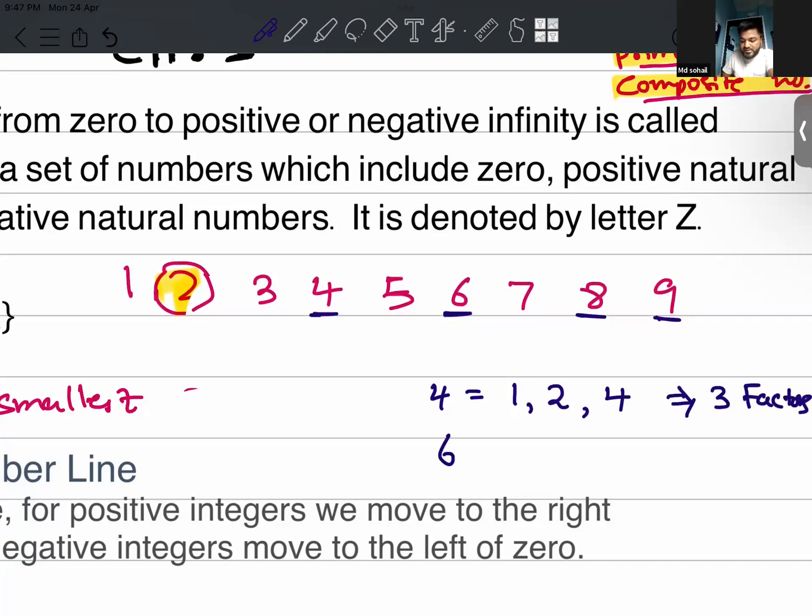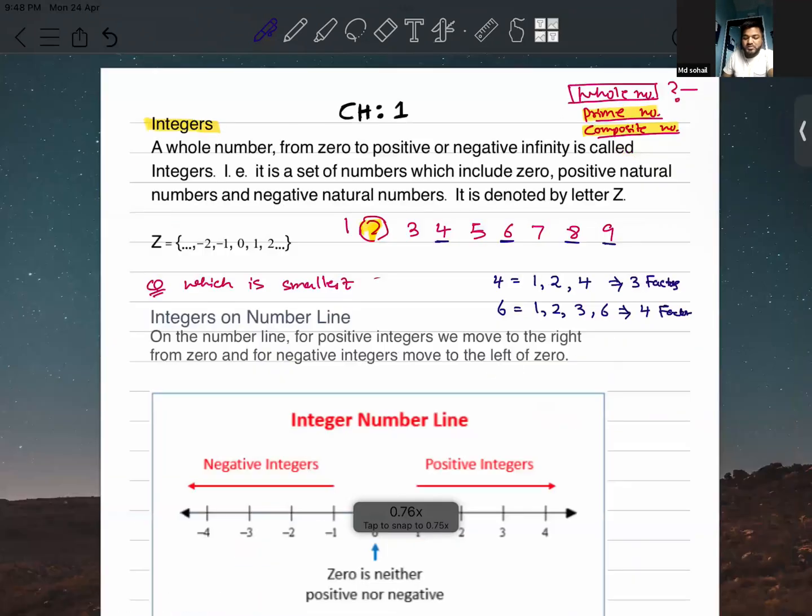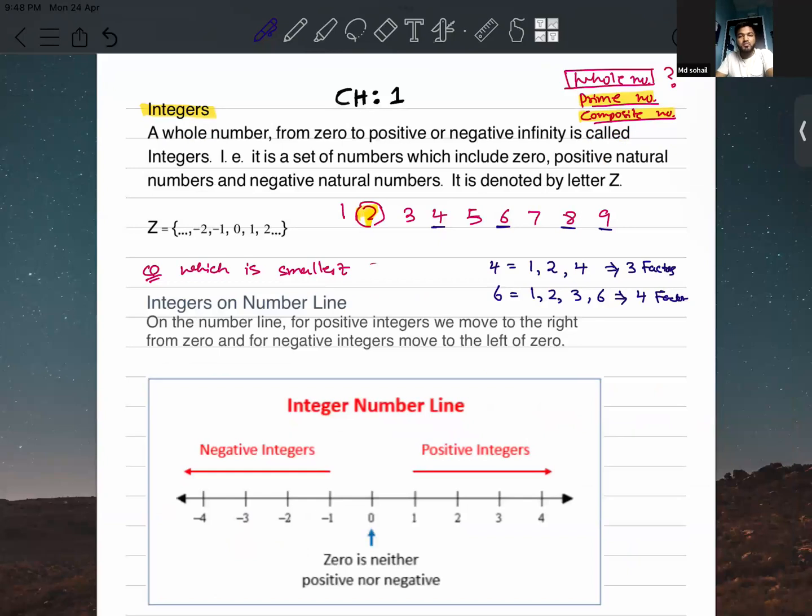What about 6? Let's list down its factors. 1, 2, 3, and 6. So how many factors are here? 4 factors. Okay. So composite numbers are those numbers which have more than 2 factors. I hope that's clear.